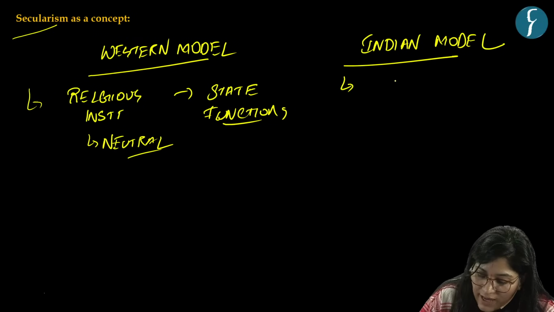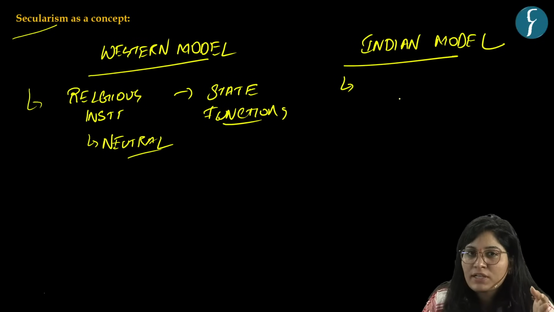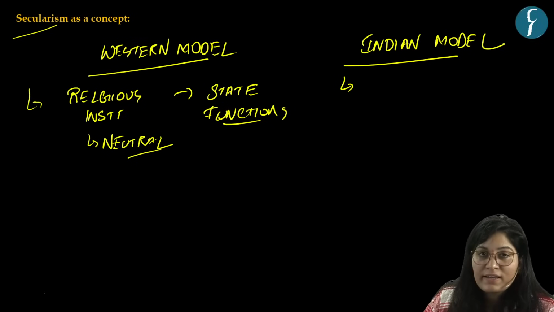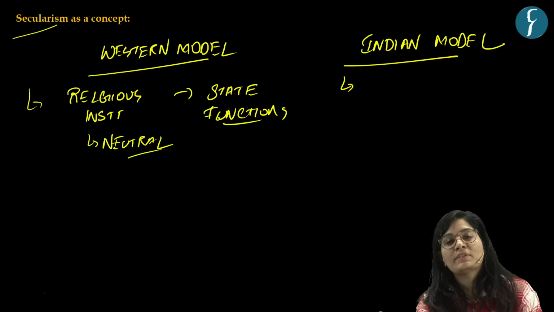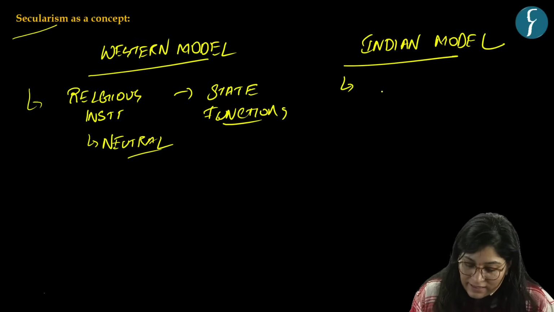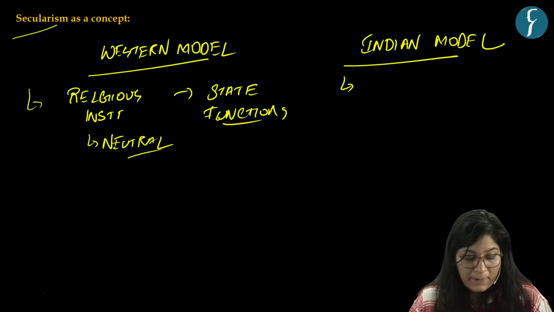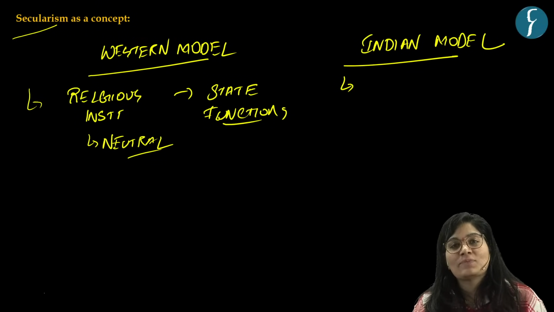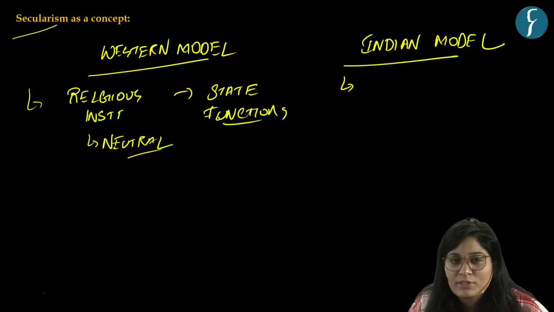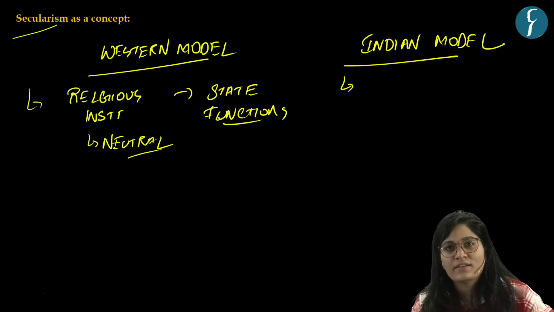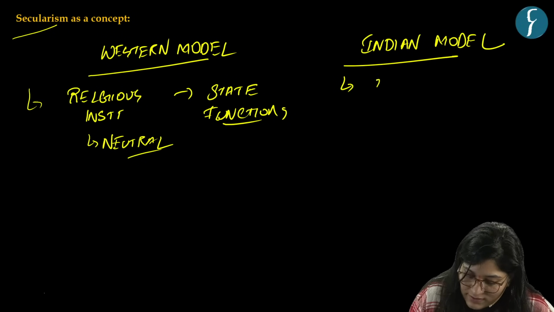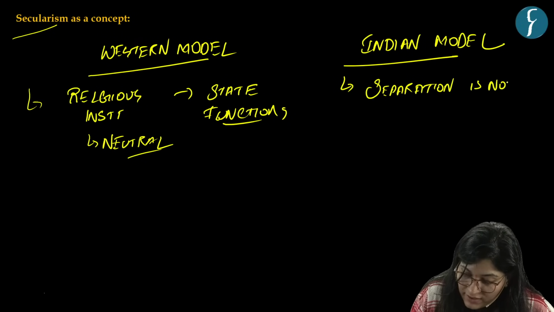But in India, we do not have absolute separation between religious institution and state. So here the state is at a principled distance. That means though the state is secular, not having any official religion, it can interfere in religious matters. Why? To promote equality among different religions. So here there's a strict separation, here not that strict. Here, separation is not absolute.